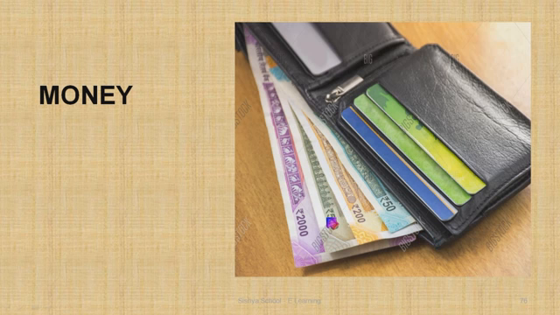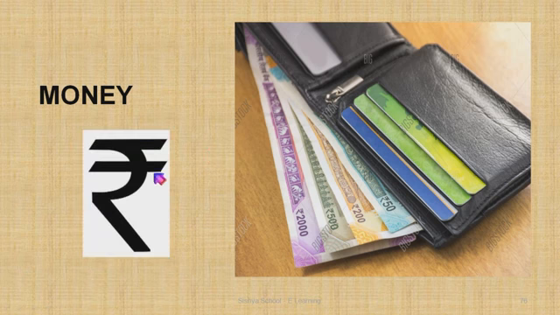Which country do we live in? Yes, we live in India, right? So our Indian currency, Indian money, is called the rupee. What is it called? Rupee. And the symbol is, you have to draw like the Hindi Ra, like this, and draw a line. Anyway, I'll be showing it on the board also. This is the rupee symbol.